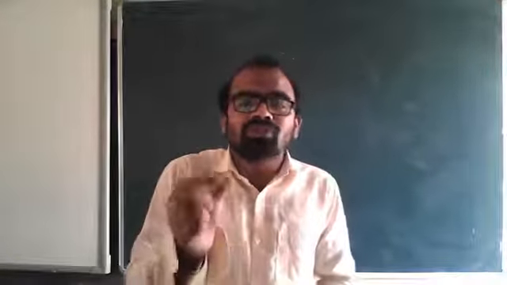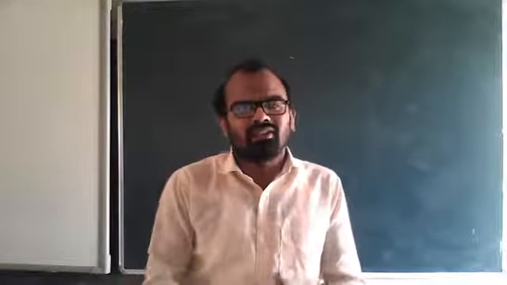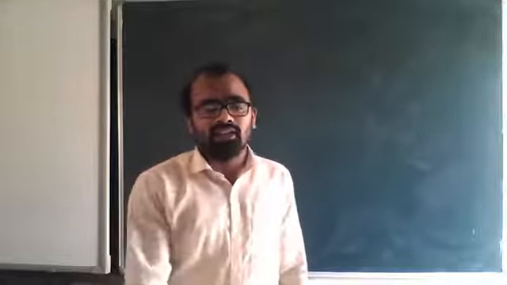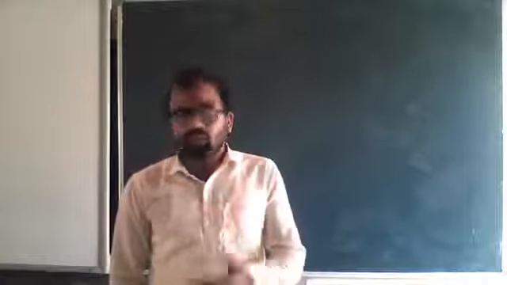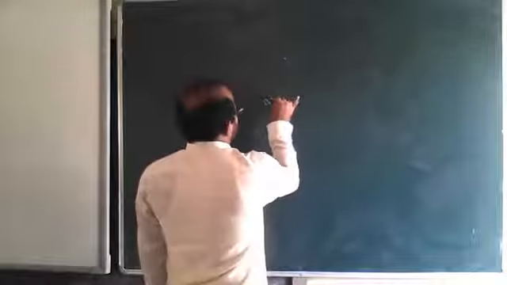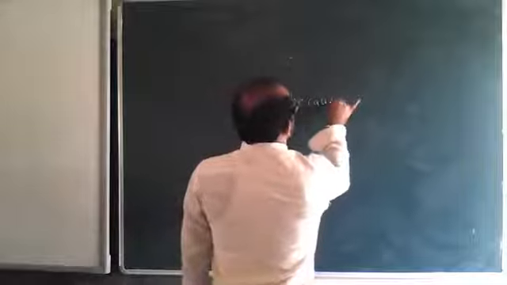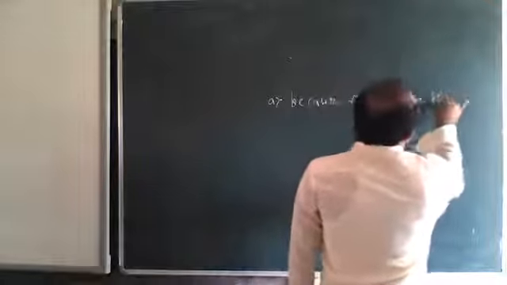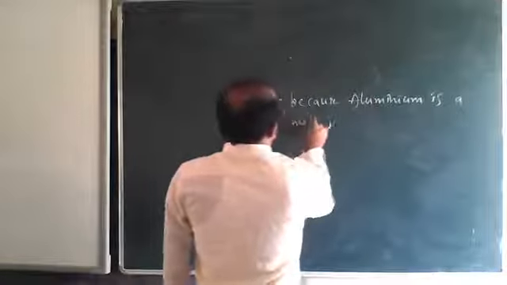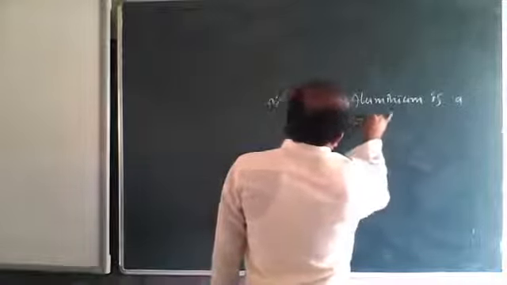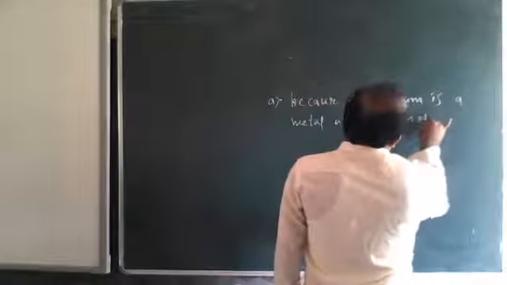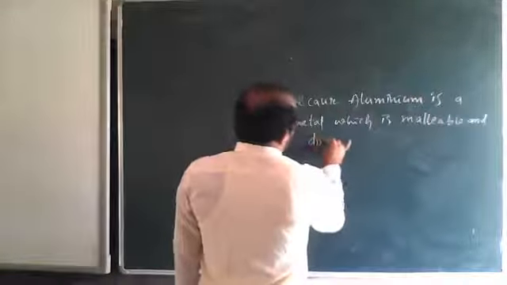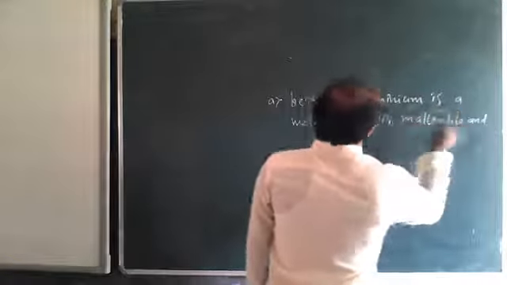It can be beaten into thin sheets, it can be drawn into wires. Rather than that, you just write: aluminium is a metal which is malleable and ductile, hence it is used to wrap food items. So how have we written? Just write: because aluminium is a metal which is malleable and ductile. Malleable is the main answer. You can add ductile also. So this is important.